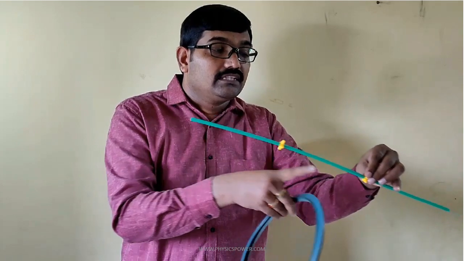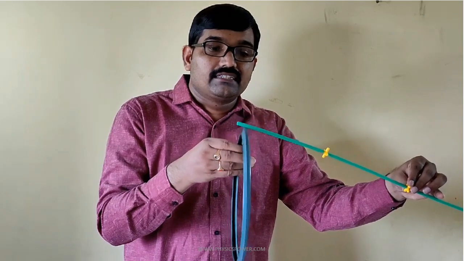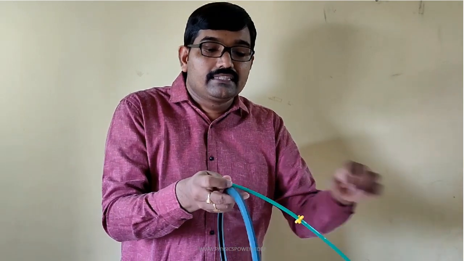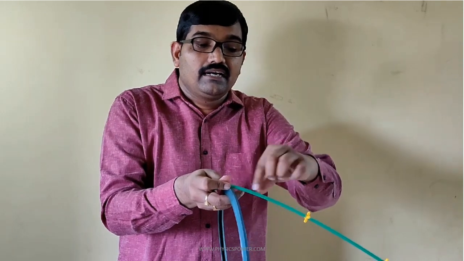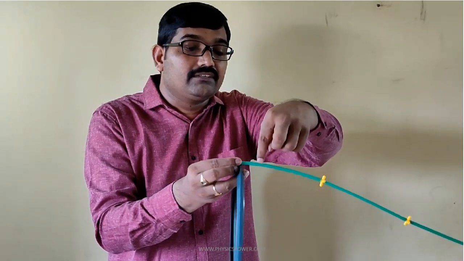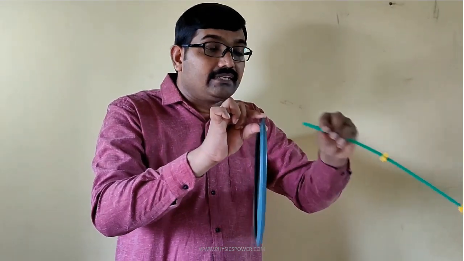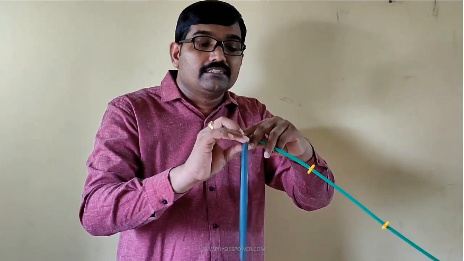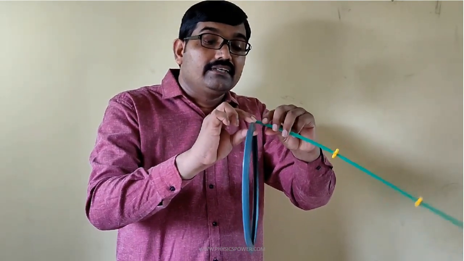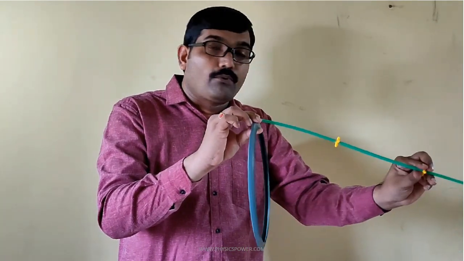And one more, according to this wire, for example, this is the radius vector. That radius vector is always perpendicular to the length element of the coil. Here the length element and radius vector will be perpendicular every time. So here the angle will be 90 degrees. Why? Because this coil we kept perpendicular to the display and we are observing at a particular point here. So everywhere, if you consider a small length element, that length element will make 90 degrees with the radius vector which we consider from the length element to the point P. Let us go to the video.